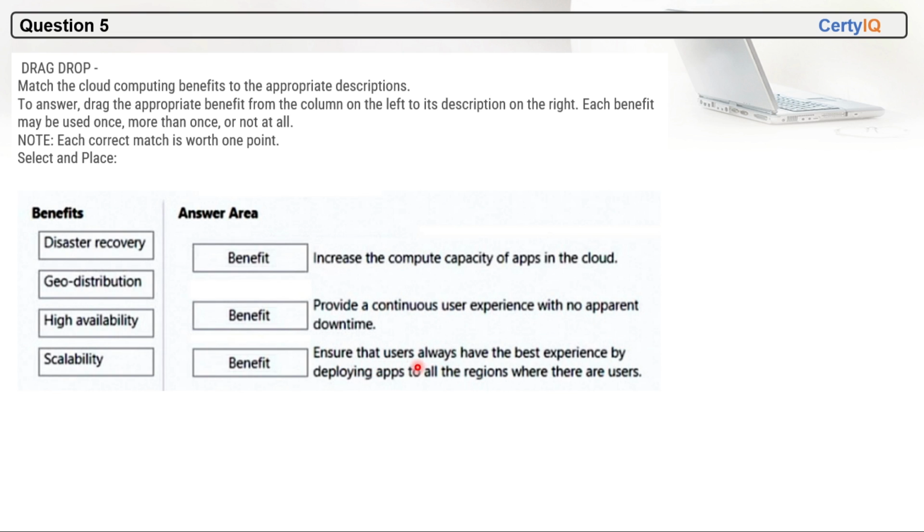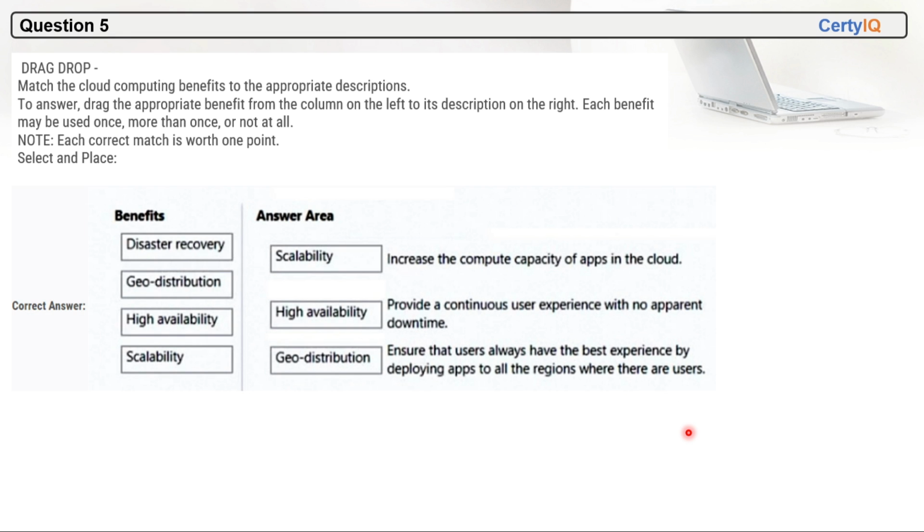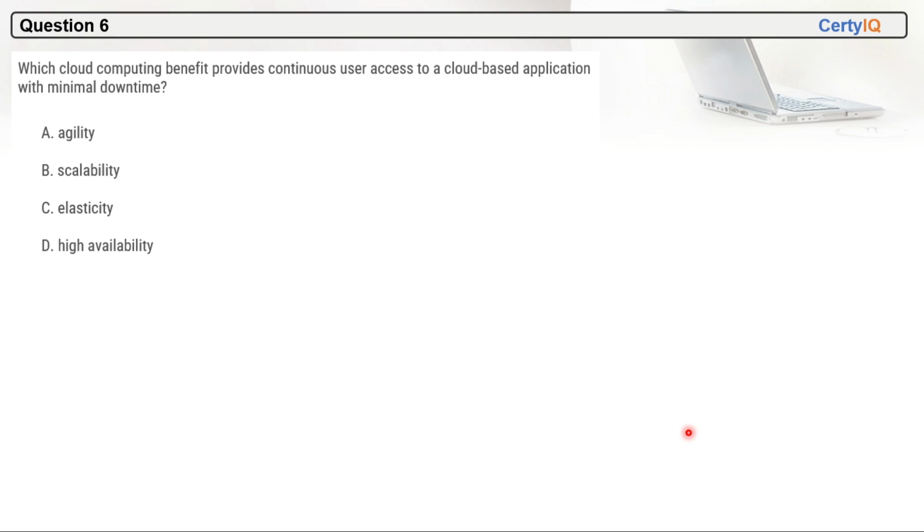Third one, ensure that users always have the best experience by deploying apps to all the regions where there are users. So what is this? This is geo distribution. Geo distribution ensures that users always have the best experience by deploying apps to all the regions where there are users. So these are the correct options. Question number 6.